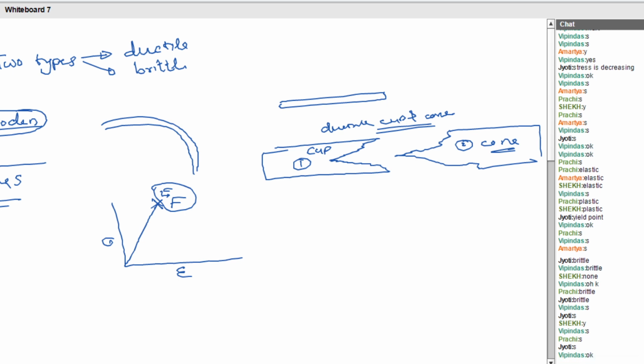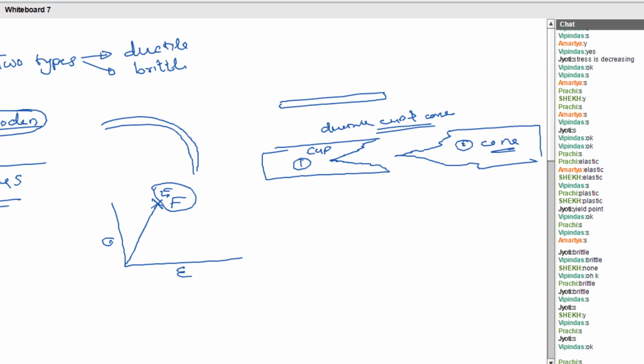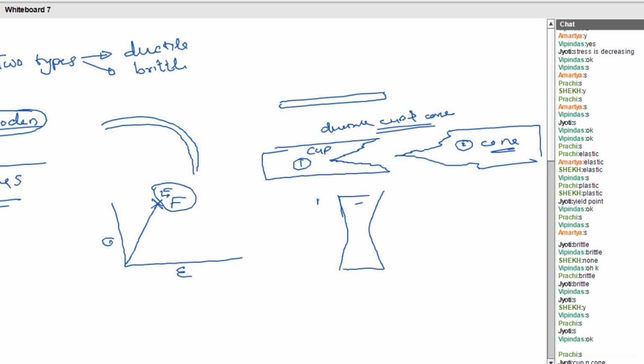Okay. Next one. Cup and cone fracture. Next, what are the various steps that occur during this ductile fracture? The first one is, when you give a tensile load to a ductile material, the first process is it forms necking like this. This is what we call necking. You can see that the contraction occurs here.